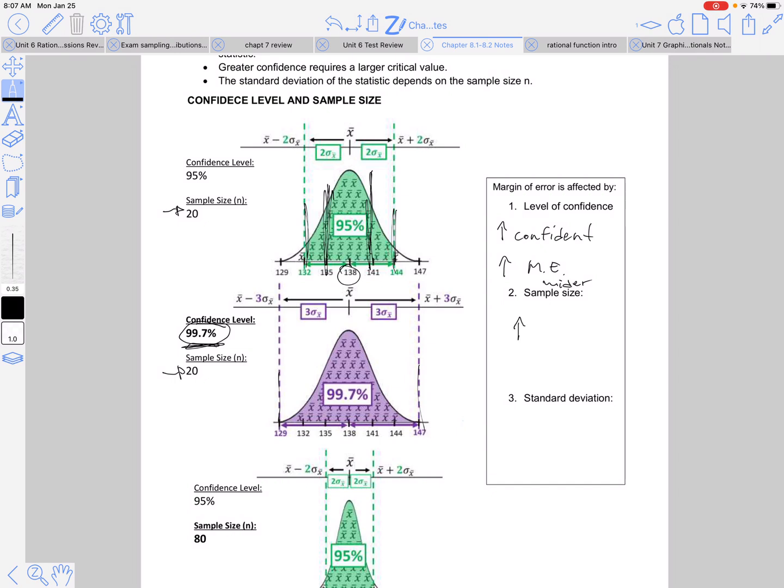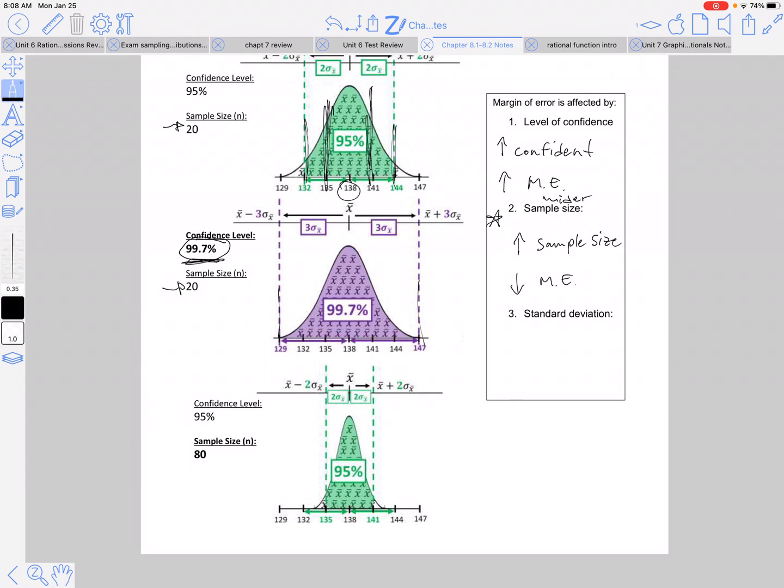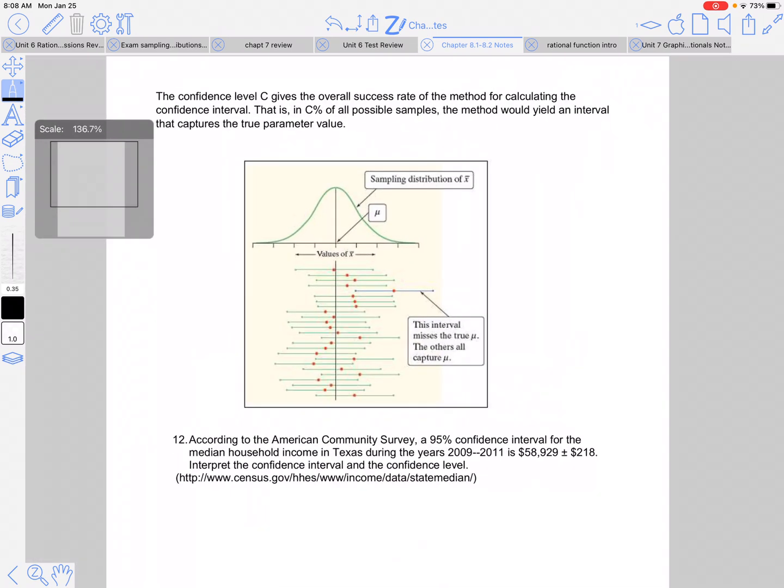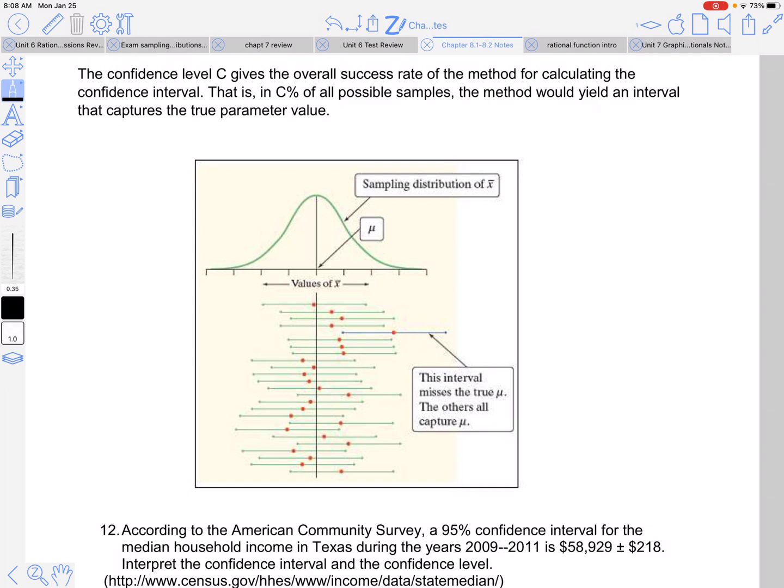Okay, sample size. As we increase our sample size, that will decrease variability and therefore decrease our margin of error. So a goal here is to have the biggest sample size possible. Now, standard deviation is obviously going to affect that, right? Because we're going to multiply the number of standard deviations by it to find our margin of error. And so our standard deviation, if it's big, is going to create a bigger window. So by increasing our sample size, we decrease our standard deviation. So this really has a lot to do with sample size. So let's talk about this confidence level a little bit more.